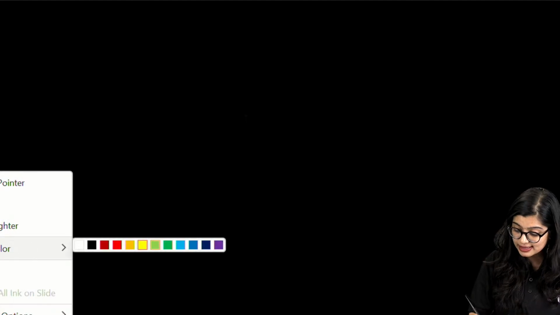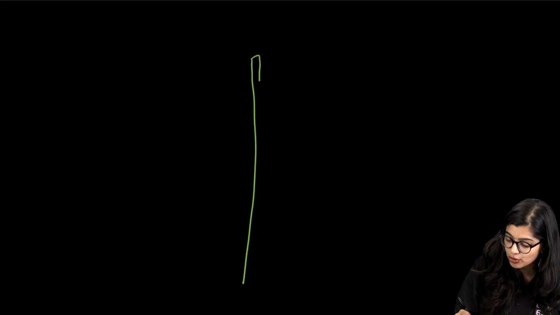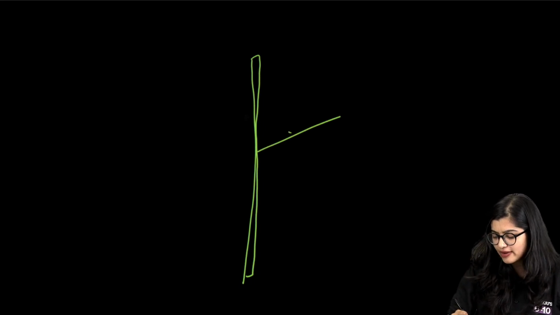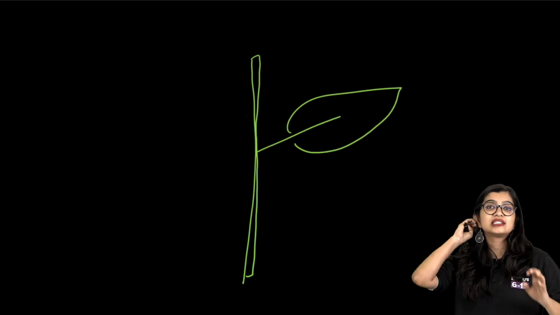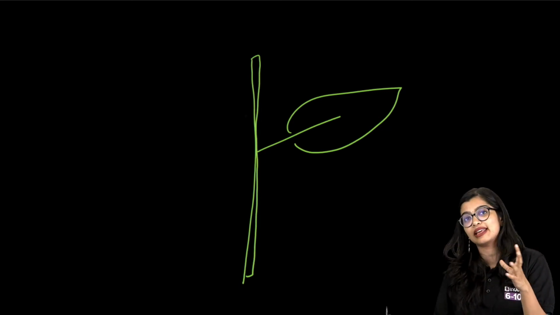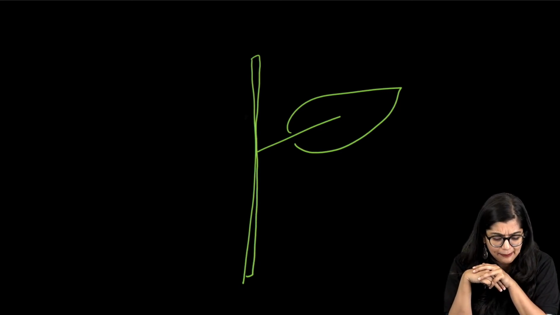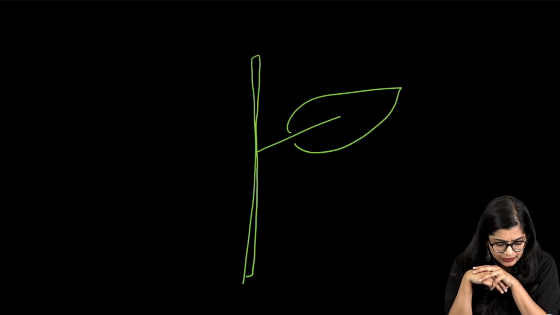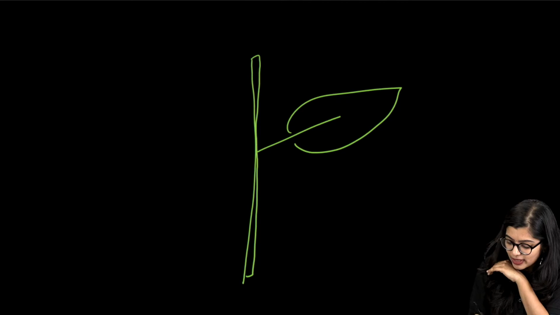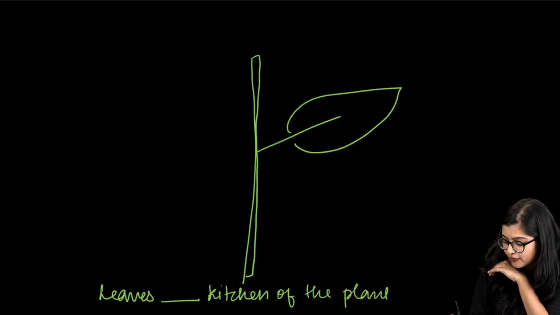Now here I'm going to quickly discuss a very important concept of photosynthesis, right? Now see, explanation of photosynthesis can also come, which is why I'm going to spend some 2 minutes here. Now when we talk about photosynthesis, what is the site where photosynthesis happens, or what do we call the factory of the plant, the kitchen of the plant? Where does this happen? Quickly, yes? Okay, exactly. So we know that the leaves are called the kitchen of the plant, right?